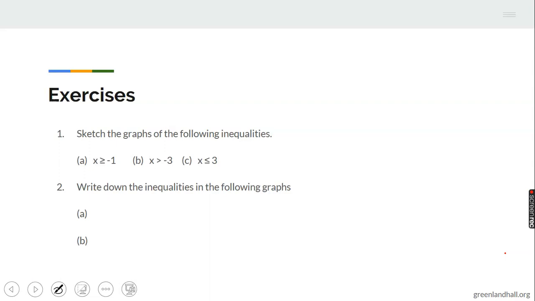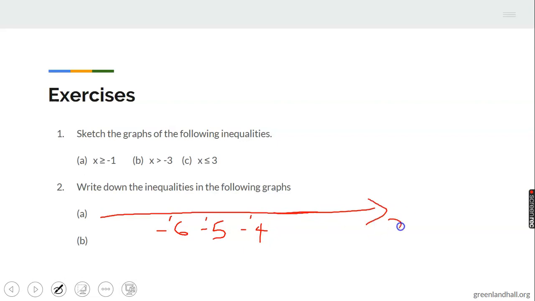Okay, now let me draw the graph. Here is the graph. I have -6 here, followed by -5, -4, and so on. I have x. Then starting from -6, like that, this is shaded.